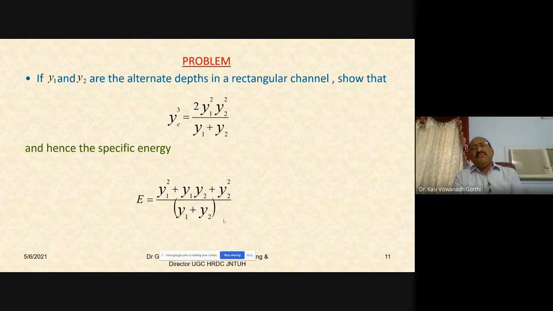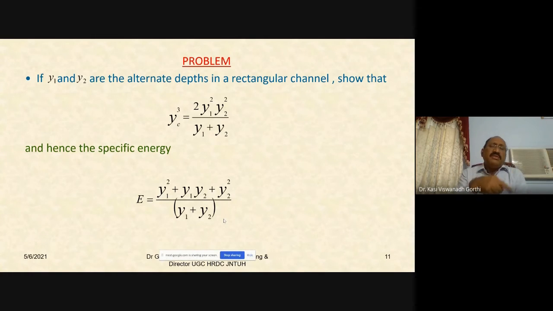What are y1 and y2? They are the alternate depths. Already we have seen the specific energy curve. For any given value of the specific energy, two depths of flow are possible, one less than the critical depth and the other more than the critical depth. These two depths y1 and y2 are called alternate depths, corresponding to the supercritical flow condition and the subcritical flow condition.